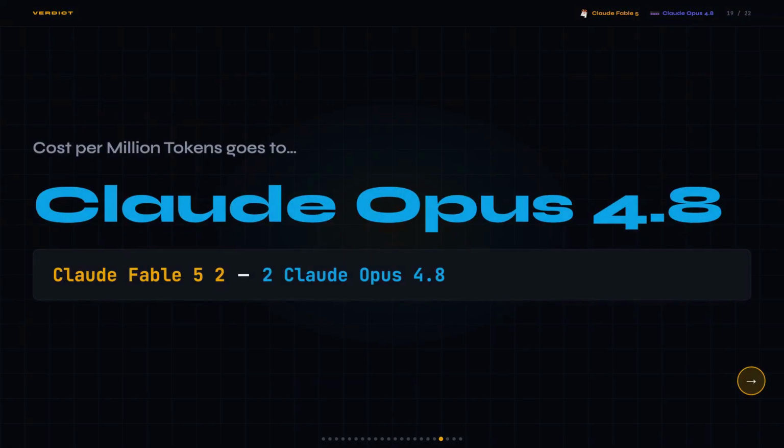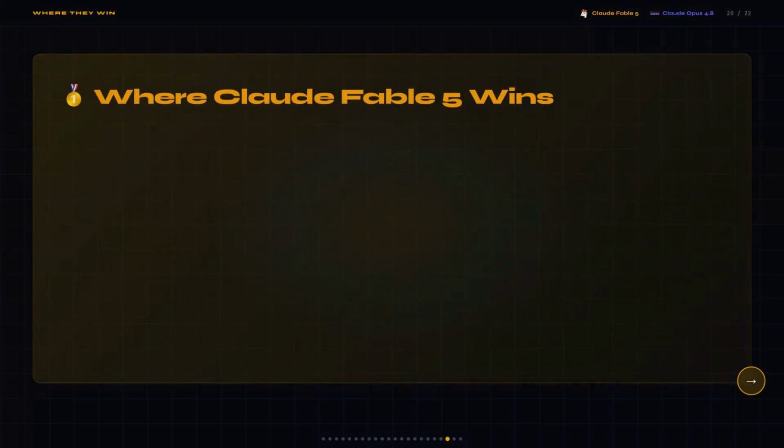Opus 4.8 takes test 4, and it's not close. I was expecting maybe a 30 or 40% pricing difference, but half the price at every single tier is a really hard number to argue with, and the zero data retention support for regulated industries is a complete blocker for Fable 5 in those workflows. That ties it up, 2 for Fable 5 and 2 for Opus 4.8.